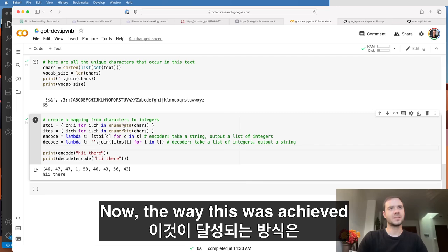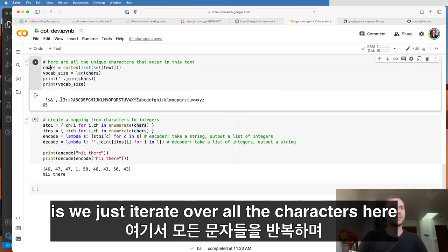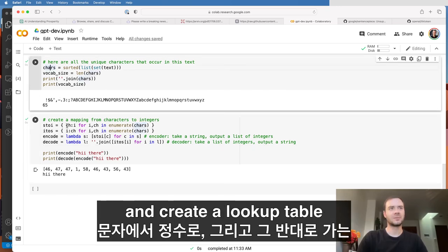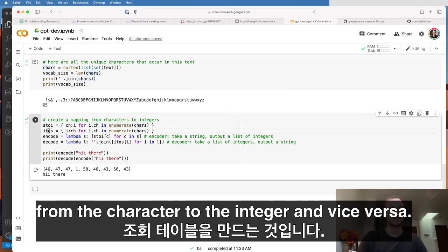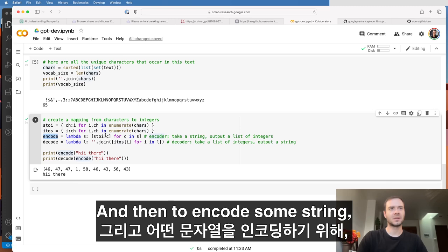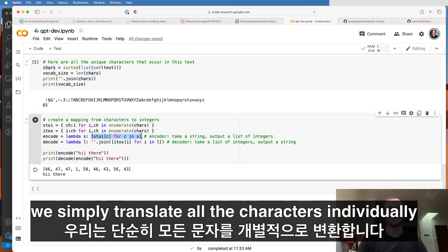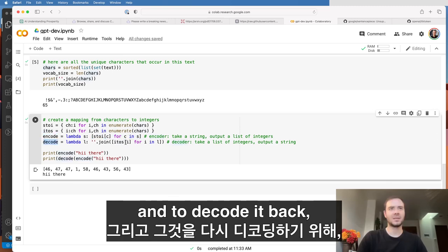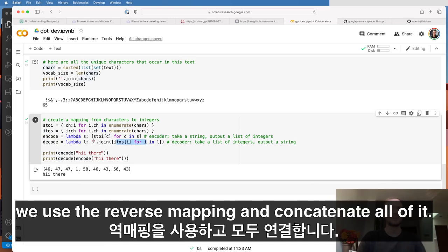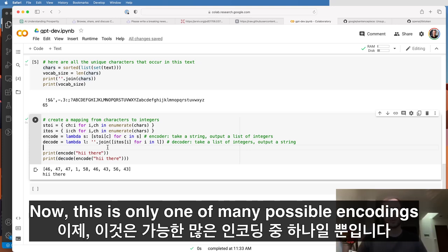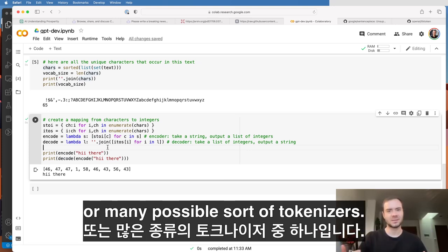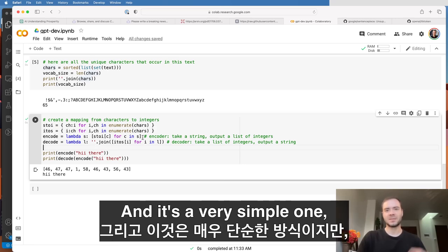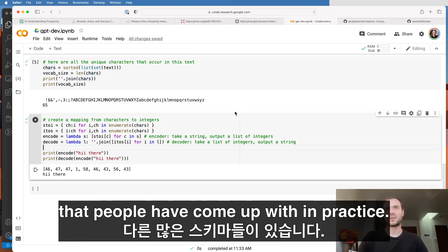Now, the way this was achieved is we just iterate over all the characters here and create a lookup table from the character to the integer and vice versa. Then to encode some string, we simply translate all the characters individually, and to decode it back, we use the reverse mapping and concatenate all of it. Now, this is only one of many possible encodings or tokenizers, and it's a very simple one. But there are many other schemas that people have come up with in practice.